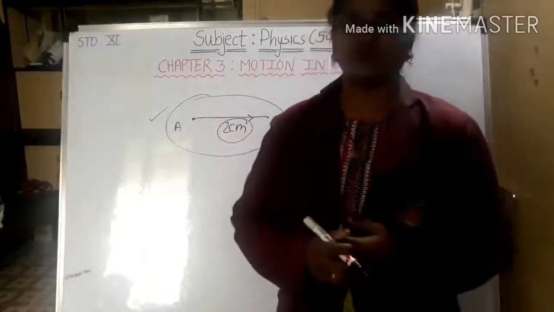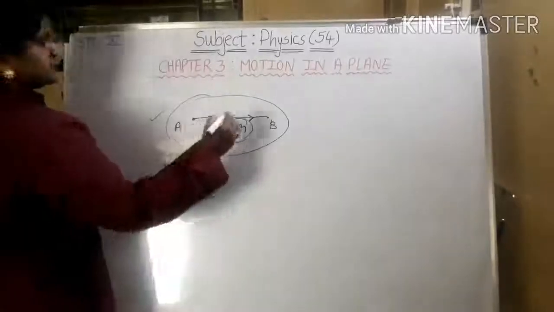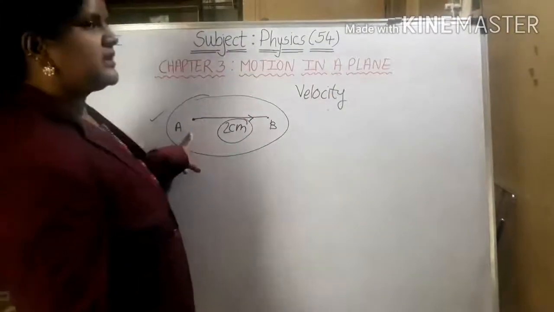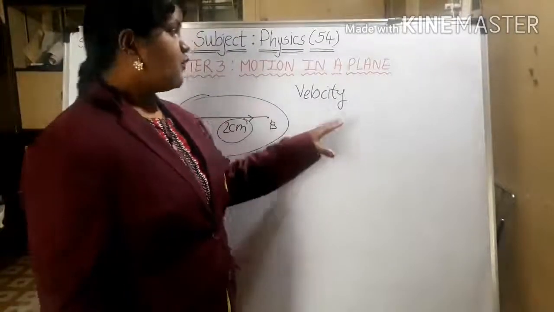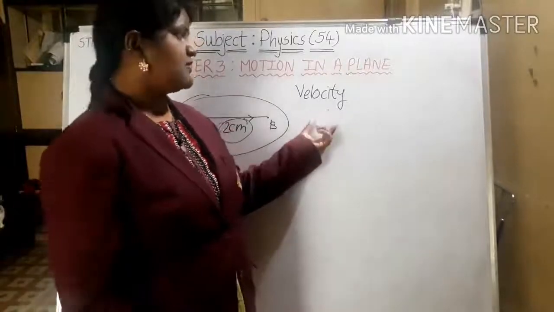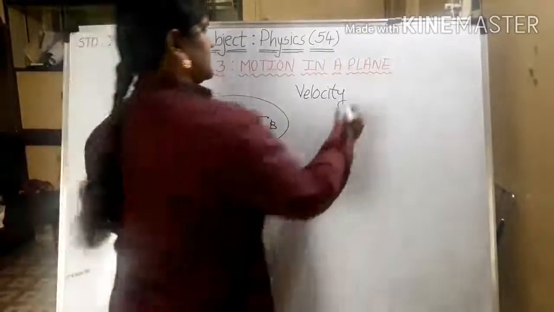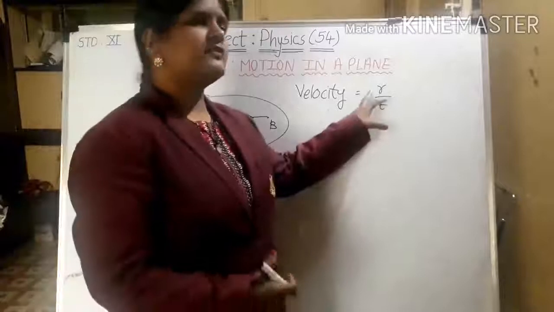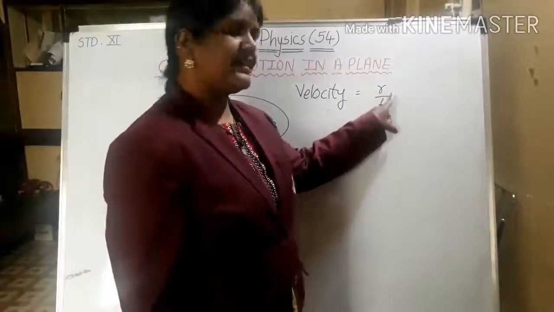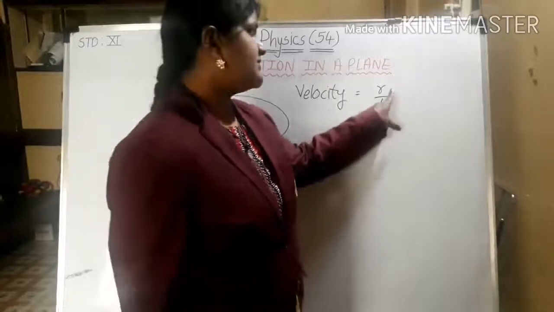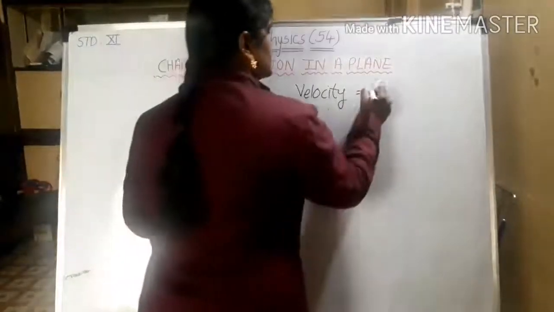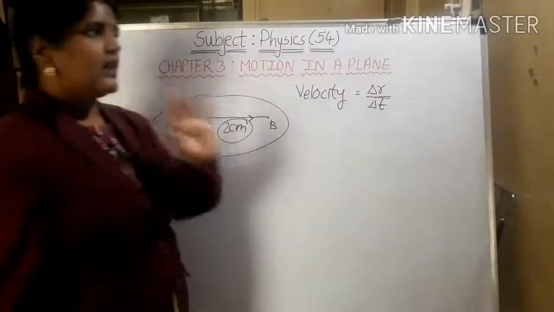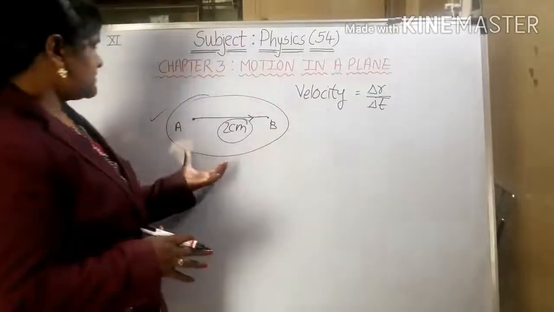After that, what is the meaning of velocity? When we say the particle is moving from A to B, what is the speed and with which velocity is it moving? It depends on two quantities: the first is distance and the second is time, that is, in how much time it covers the distance. So suppose r is the distance and t is the time, we call it r by t. If it is a very small quantity, we can call it delta r by delta t. Now this is for a single, that means this is for only this.